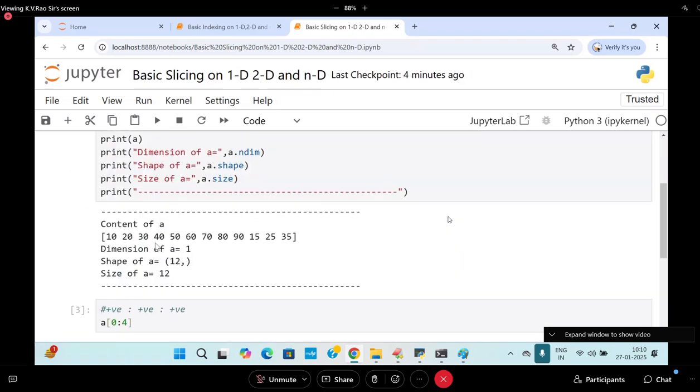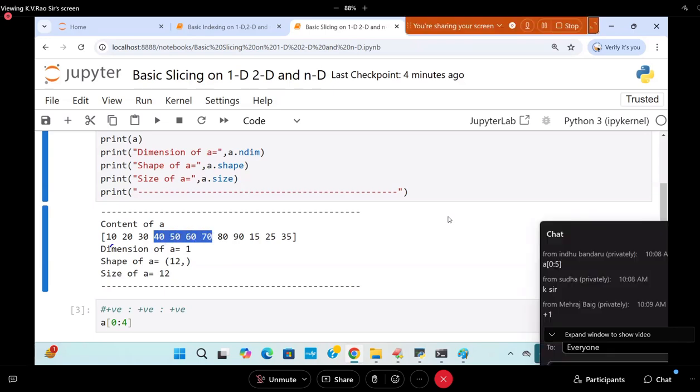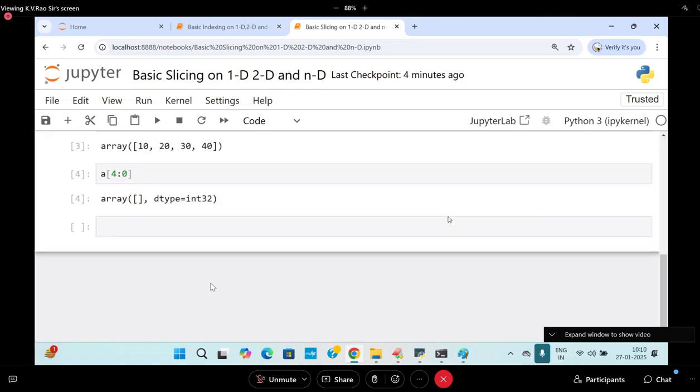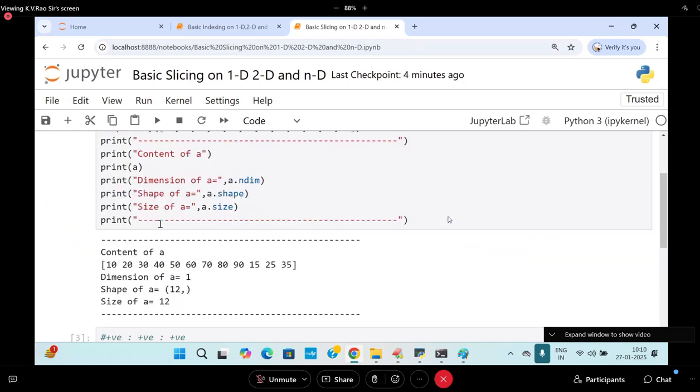Now I want to get the elements 40, 50, 60, 70. The indices are 0, 1, 2, 3, 4, 5, 6. So I want indices 3, 4, 5, 6. A of 3 colon 7, I will write it.